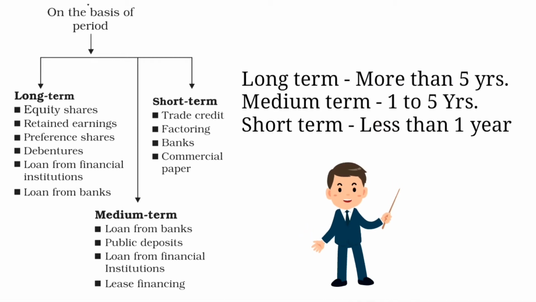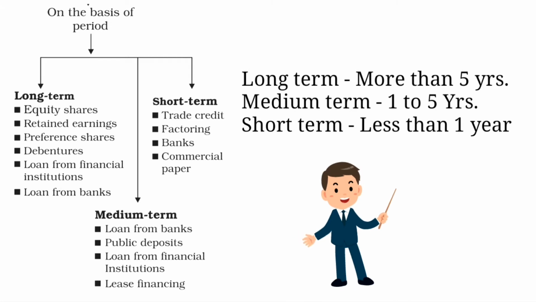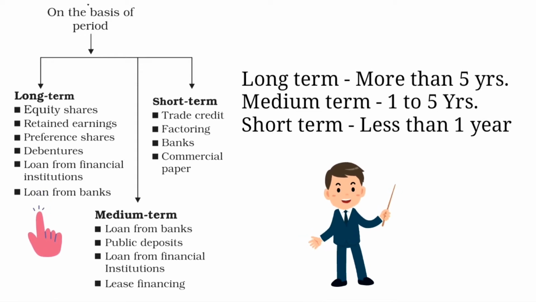First is on the basis of period. There are three types: long term, medium term and short term. When you require money for more than 5 years, you can use long term sources like equity shares, retained earnings, preference shares, debentures, loan from financial institutions and loan from banks.